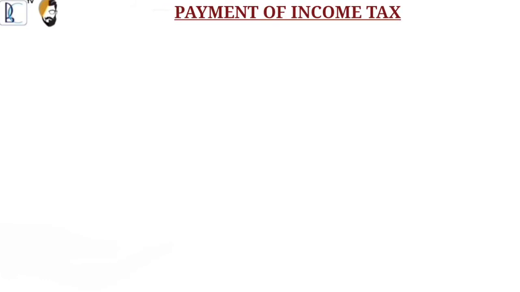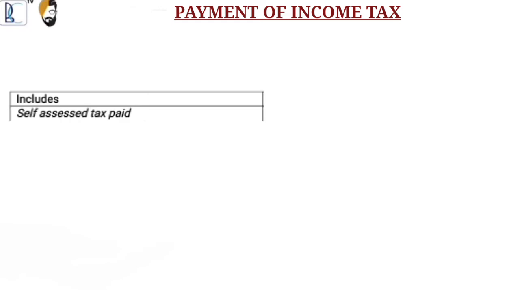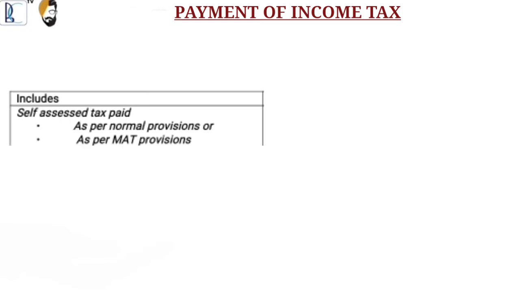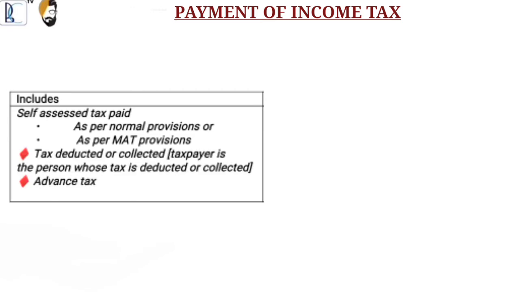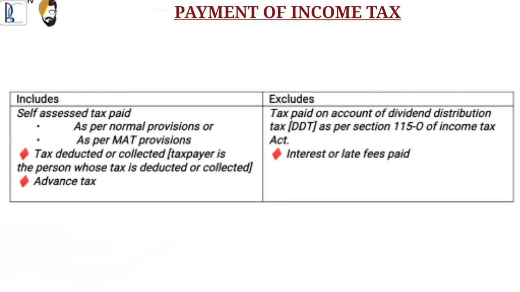Payment of income tax includes self-assessed tax paid as per normal provisions, or as per MAT provisions, tax deducted or collected. Taxpayer is the person whose tax is deducted or collected. Advance tax is included. It excludes tax paid on account of dividend distribution tax, DDT, as per Section 115-O of Income Tax Act, and interest or late fees paid.